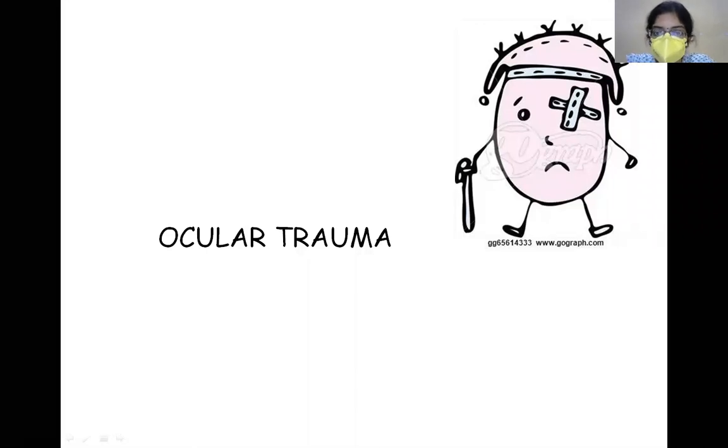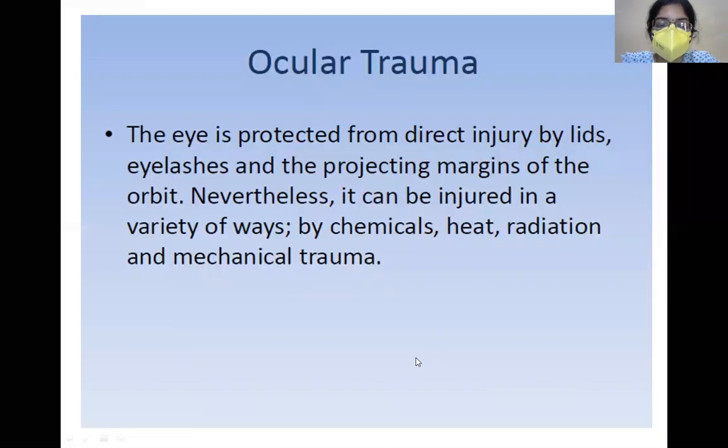Good afternoon, everyone. So today we'll be discussing ocular trauma. As you've already learned in the previous chapters which we have discussed, the eye is protected from injury with the help of eyelashes, eyelids, and the orbital margins which are projecting from the globe.